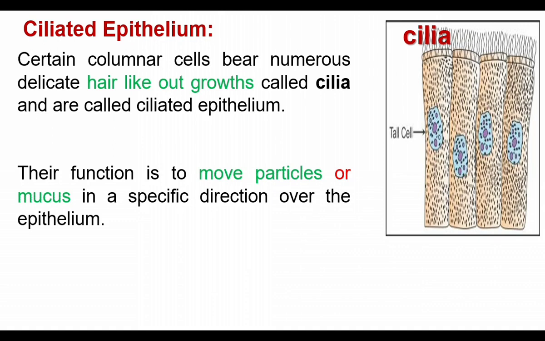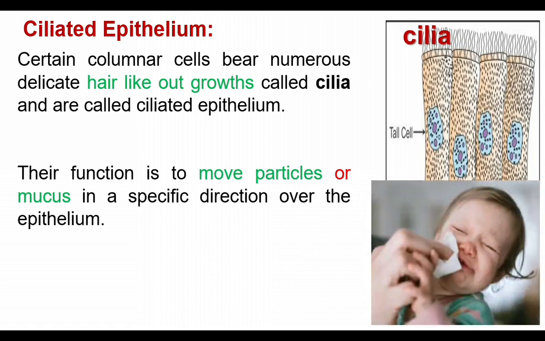The cilia move dust particles inside the airway, or mucus when there is an infection or cold. The mucus is produced inside the respiratory passage. The mucus is moved by the cilia and comes out of the nose, so we wipe off the mucus. The mucus is propelled through the airway and sent out of the nose by the ciliated epithelial cells.